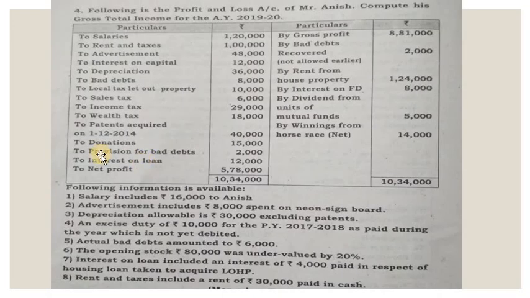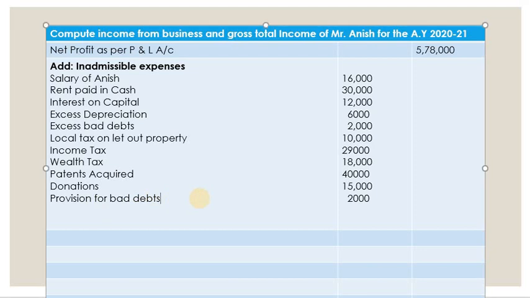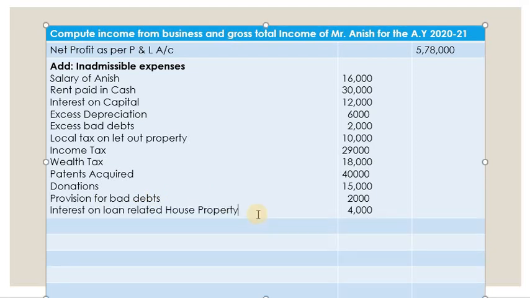Let's go to the problem. Then interest on loan. So interest on loan is related to what? Let's see in the adjustment. See the seventh one. Interest on loan included an interest of rupees 4,000 paid in respect of housing loan taken to acquire let out house property. This is related to house property. So remaining amount is related to business. So what has to be done? 4,000 is not related to business, 8,000 is related to business. So 4,000 should be added back because it is related to house property. Let's write here. So interest on loan related to house property 4,000.